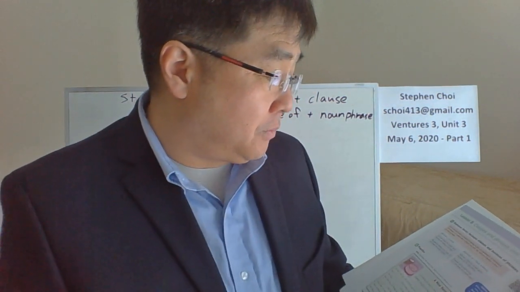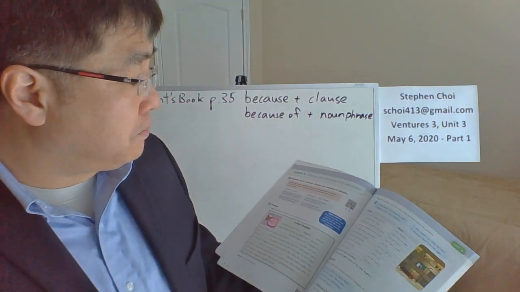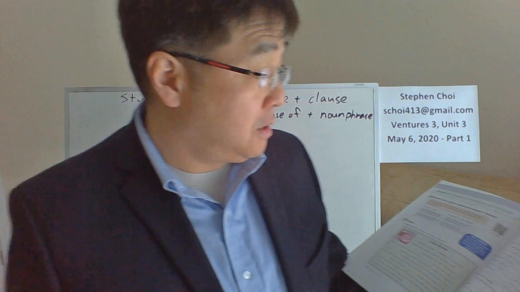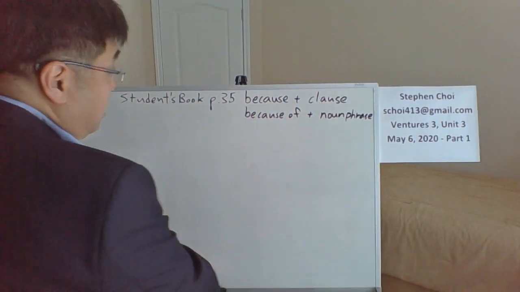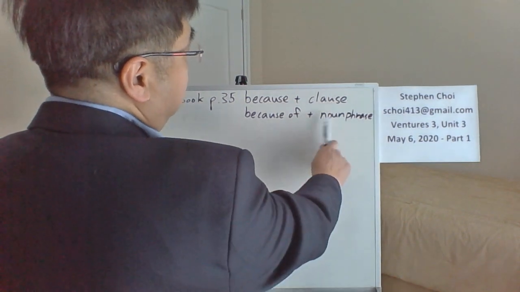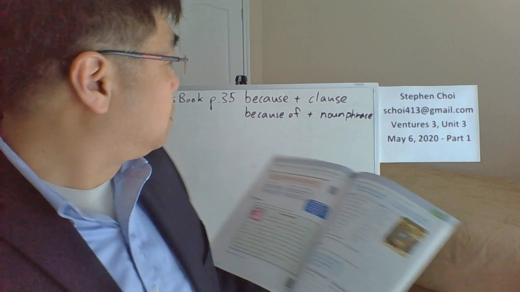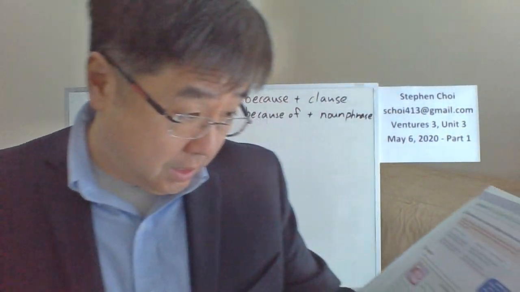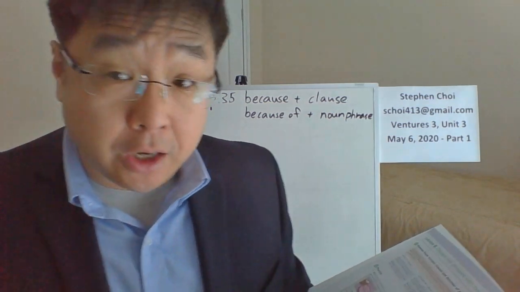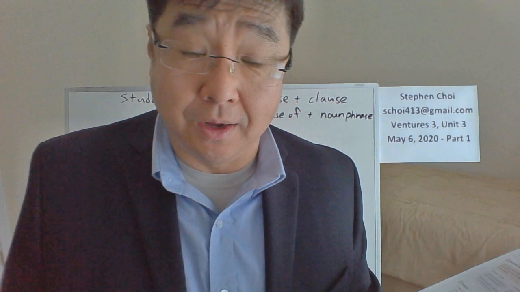All right. Number five, the children couldn't play outside. Why not? The rain. The rain is not a clause. It's a noun phrase, right? Just two words, the rain. So you would use the children couldn't play outside because of the rain.